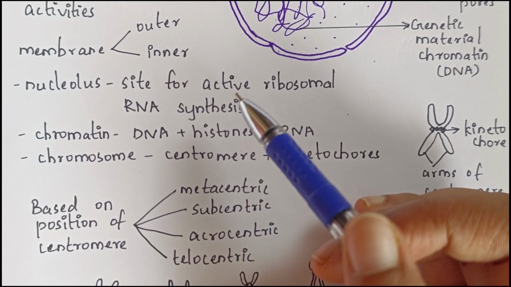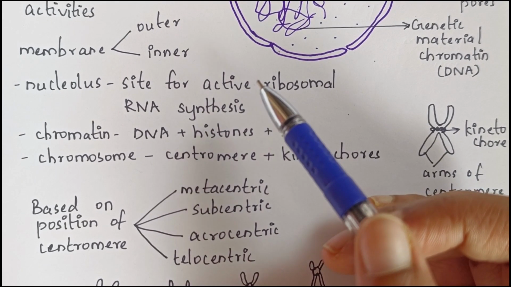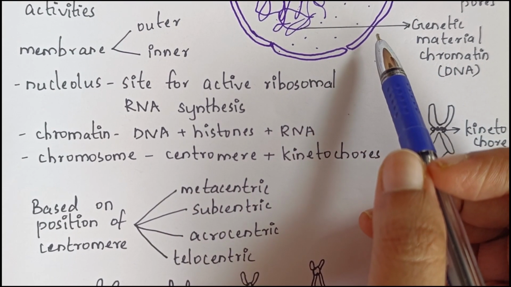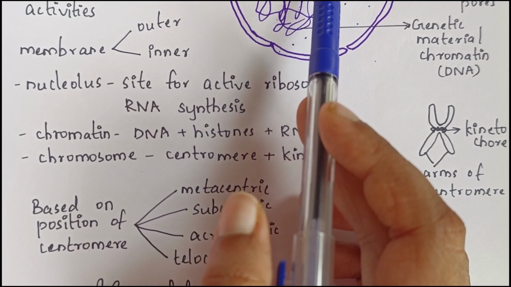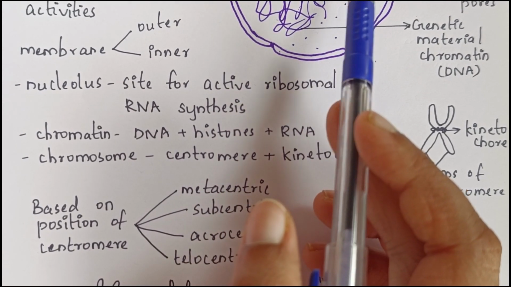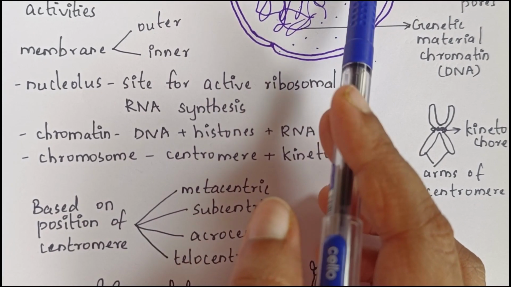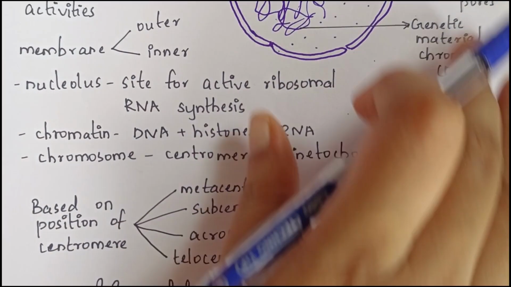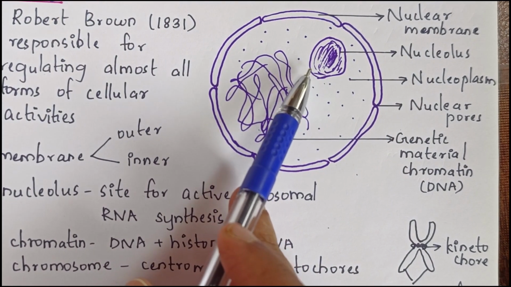Then we have nucleoplasm, which contains nucleolus and chromatin. And nucleolus is not a membrane-bound structure. It is continuous with nucleoplasm. It does not contain a well-defined membrane at all. That is continuous with nucleoplasm. Nucleolus is the site for active ribosomal RNA synthesis.